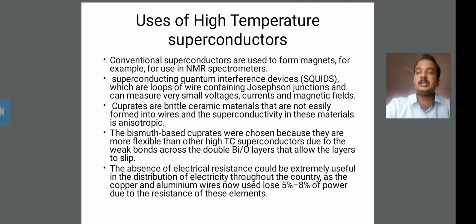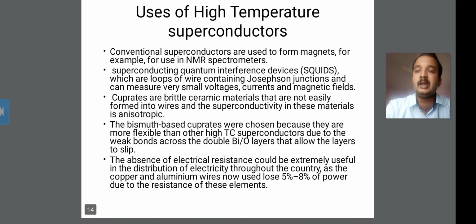The second use is about superconducting quantum interference devices, known as SQUIDs. These devices are loops of wire containing a Josephson junction, and they can measure very small voltages, currents, and magnetic fields. This is the second use.